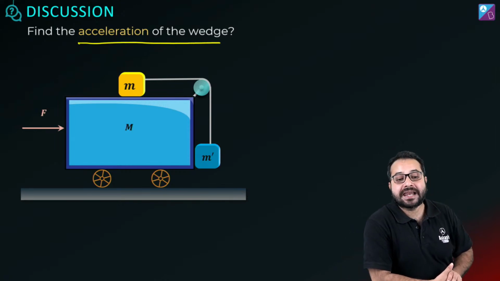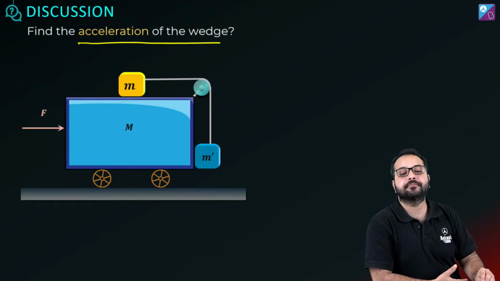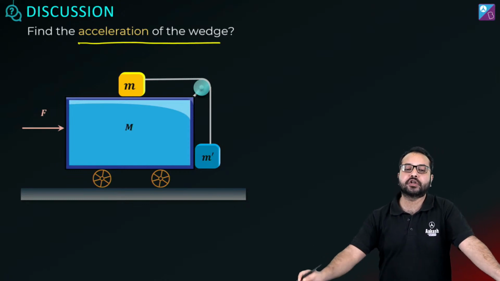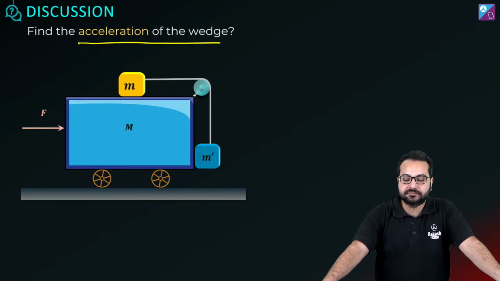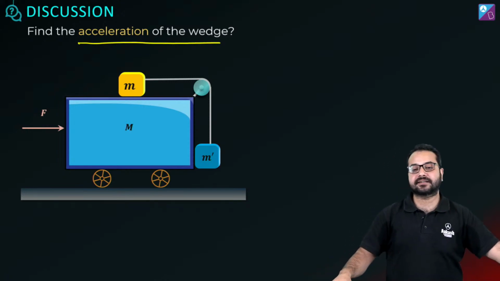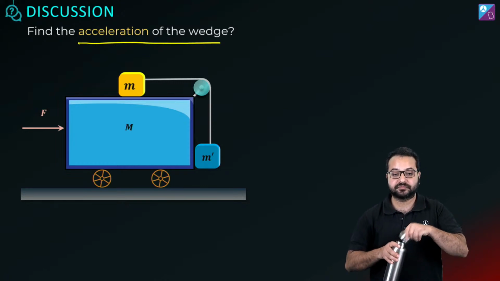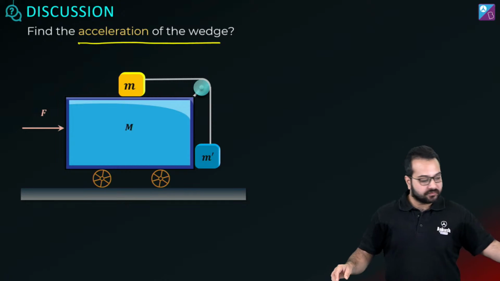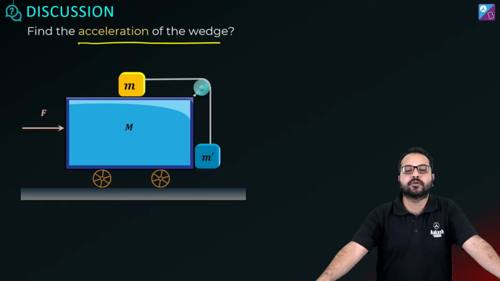The question is very simple. Can we assume small m, m prime and capital M to be one single system? Can we assume that or not? Can we assume that? कर सकते हैं assume या नहीं कर सकते हैं? And why? सोच के देखो.